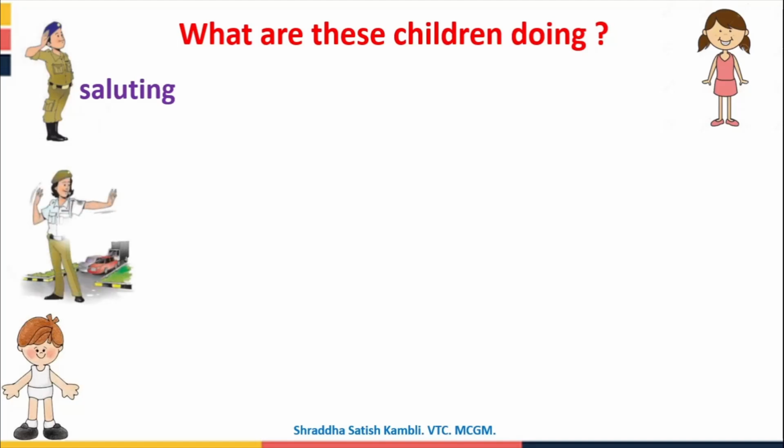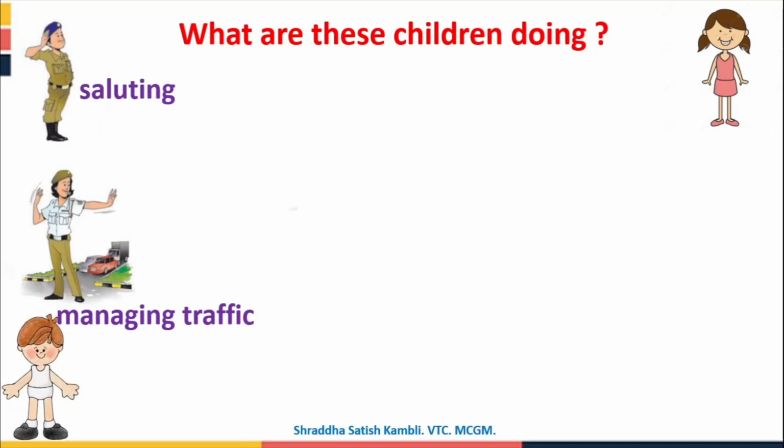Then look at this picture. Okay, I just told you about the police now. So who's this person over here? This lady, she's a traffic police. Okay, and what do traffic police people do? They manage the traffic. So what is this lady doing? She is managing the traffic. Managing the traffic means she makes some people wait, then she lets some people go. Okay, then again she makes some other people wait. So she manages the traffic so that there is no traffic jam on the roads.